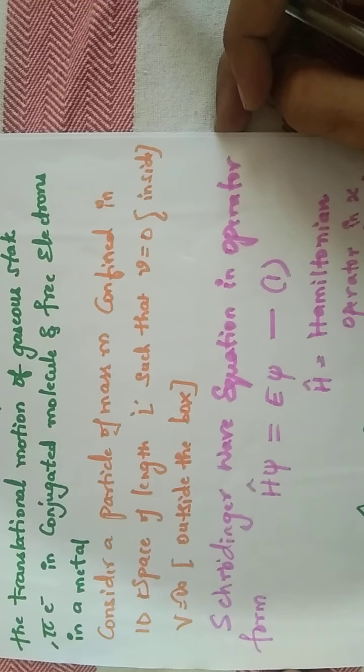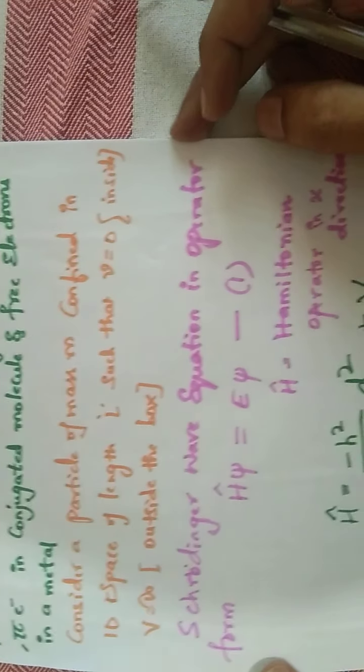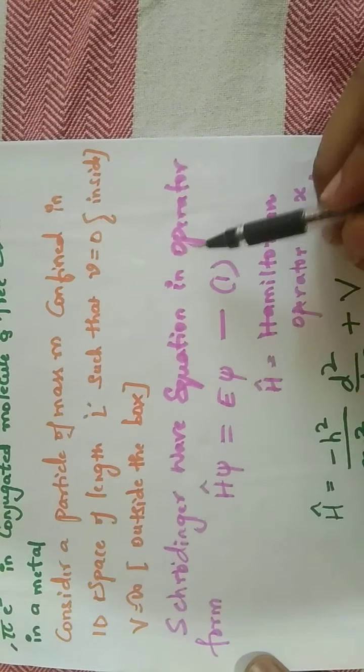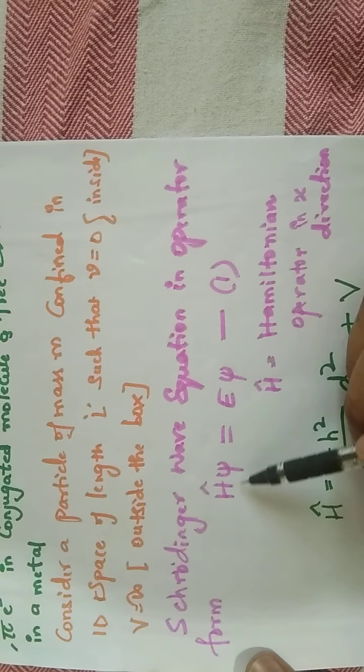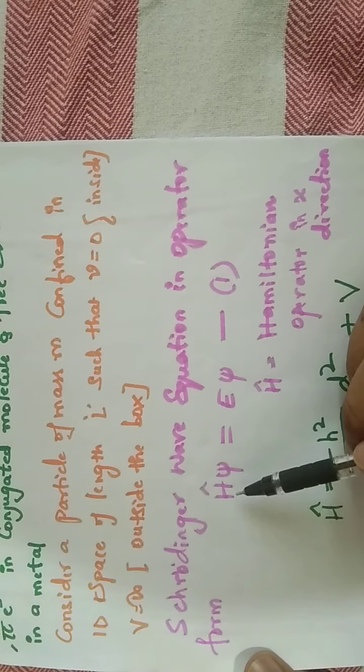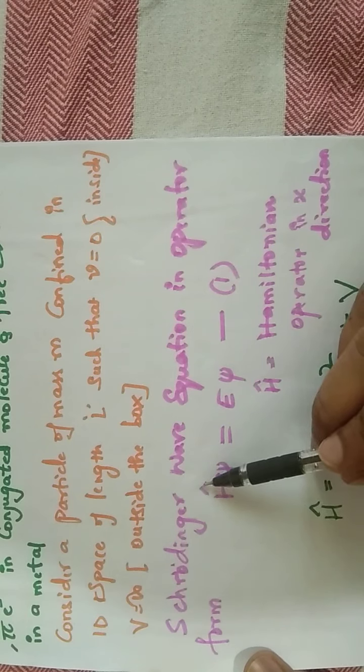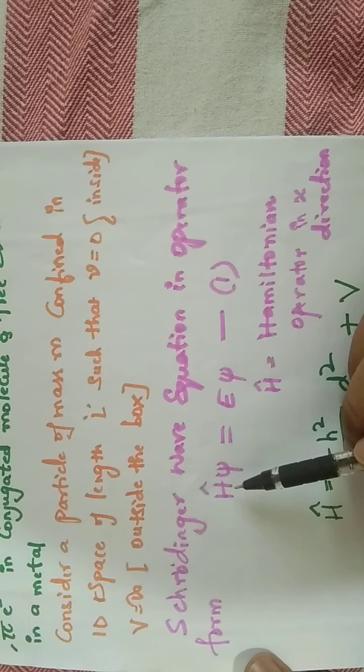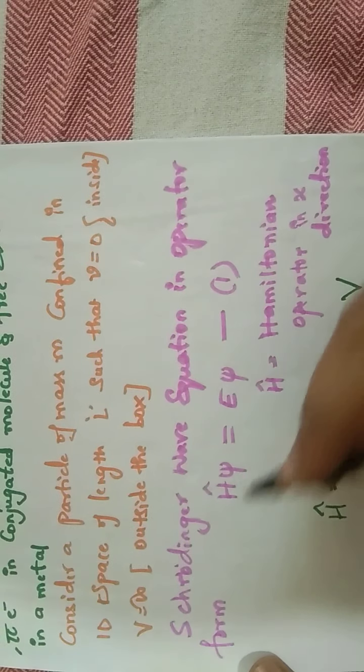We know that we have the Schrodinger time dependent and time independent wave equation, which in operator form is given by H psi equals E psi, right? We know that H cap, the Hamiltonian operator, is nothing but the total energy operator.